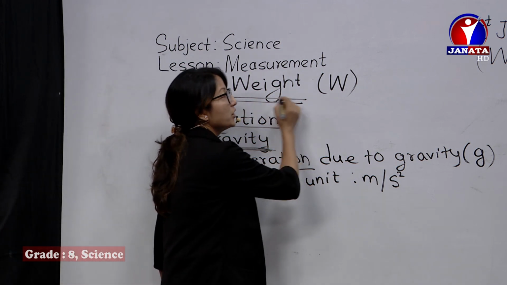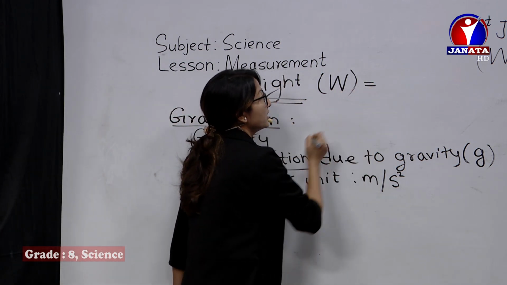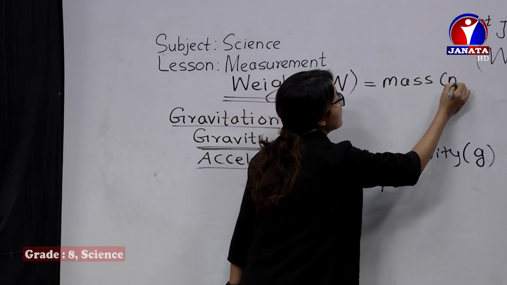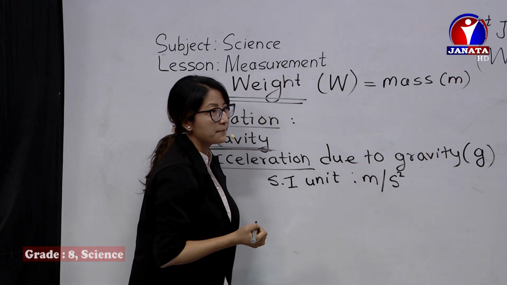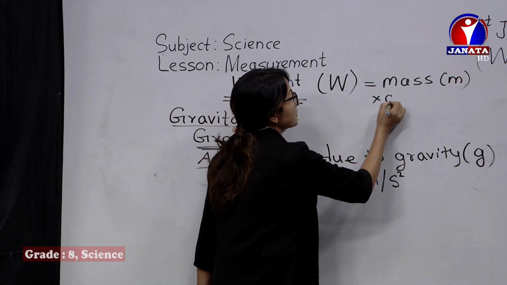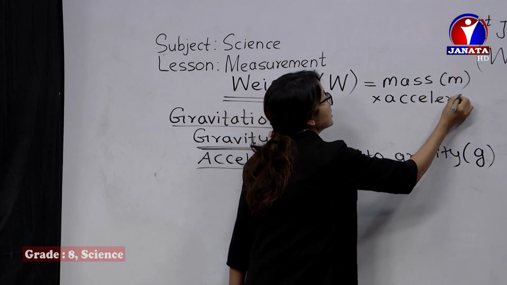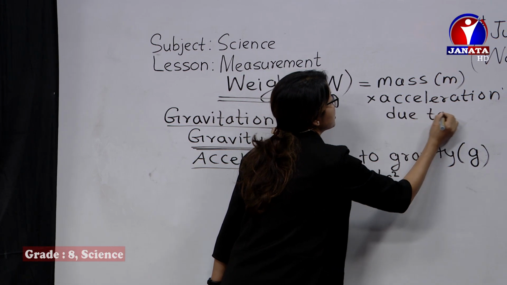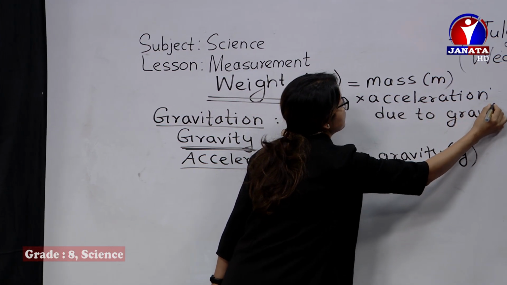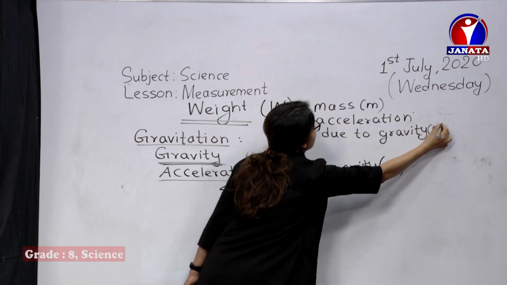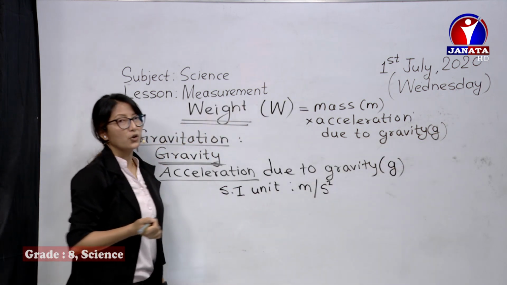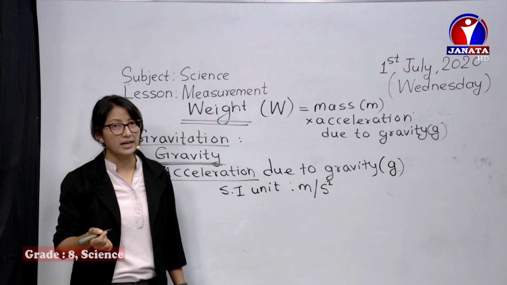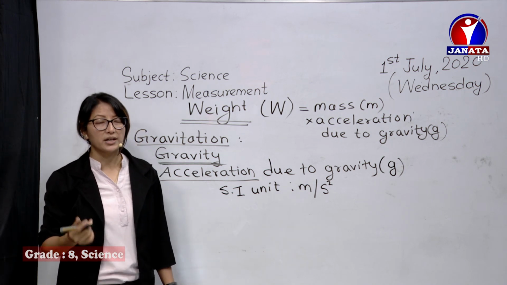And when we talk about it, weight is the mass of a body, we denote it by small m, times acceleration due to gravity, and we denote it by small g. Weight is equal to m into g, mass of the body into acceleration due to gravity.